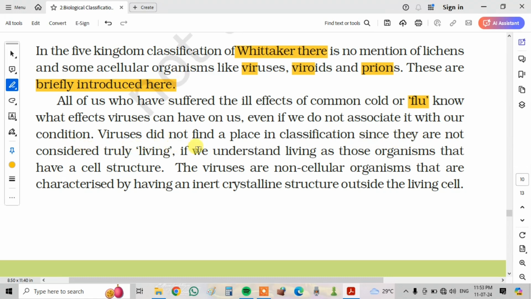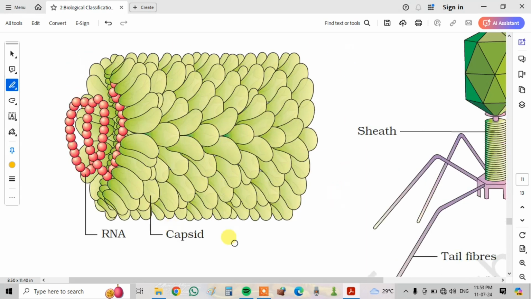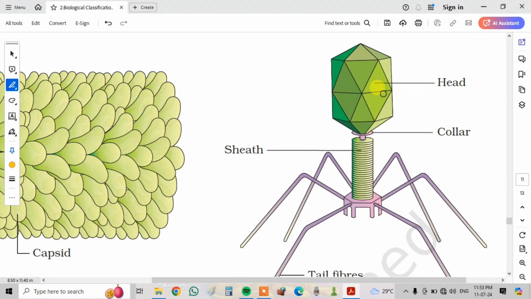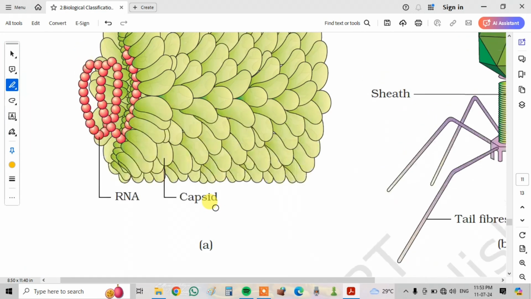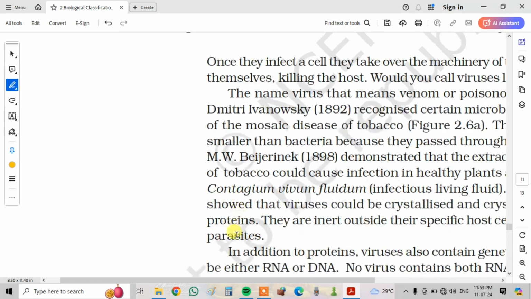If we understand living as those organisms that have cell structure, the viruses are non-cellular organisms that are characterized by having an inert crystalline structure outside the living cell. Next, you can see the diagram of TMV, tobacco mosaic virus, and bacteriophage here. You can see the head, the collar, the sheath and the tail fibers. These diagrams are also very important. These are the capsids and the RNA structure of the tobacco mosaic virus.